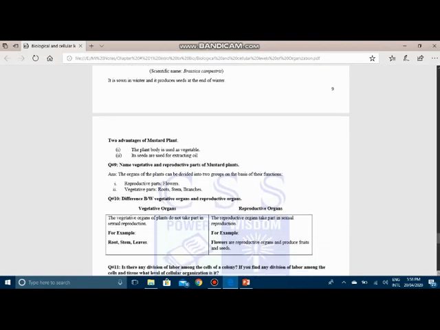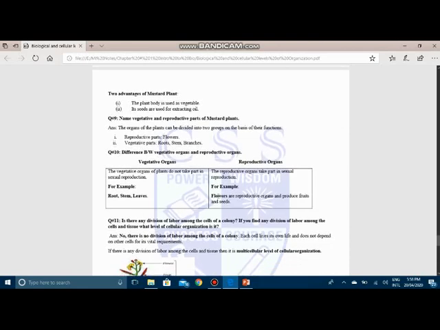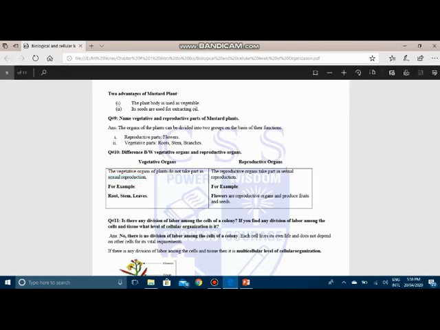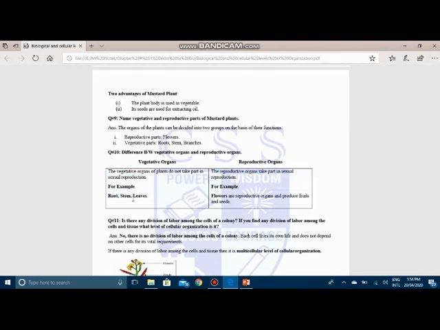Now what's the difference between these two? Very important question. The vegetative organs are those organs that do not take part in sexual reproduction. And the reproductive parts are those that take part in sexual reproduction. And the examples I have already told you: root, stem, leaves, branches. These are the examples of vegetative organs.